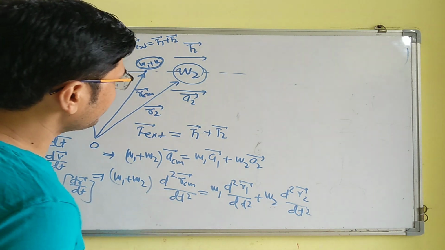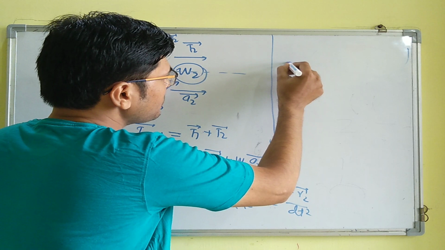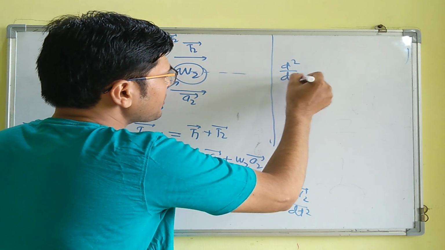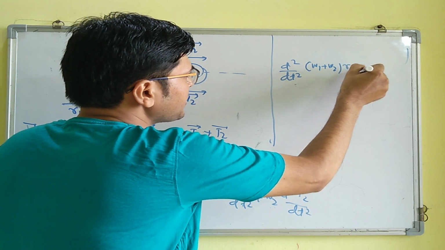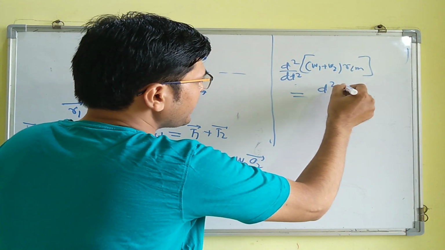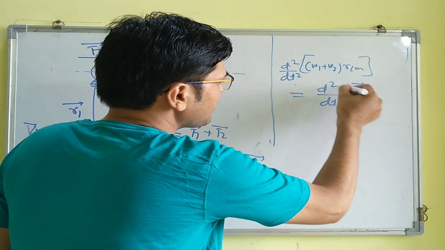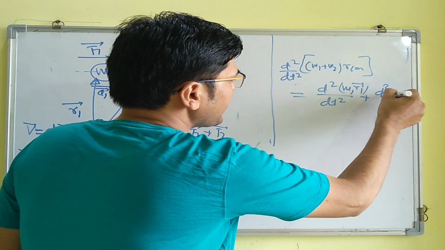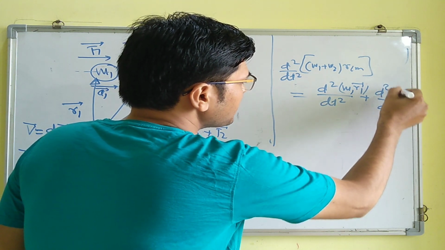So again we can associate it like this: d square by dt square of (m1 plus m2) into RCM is equal to d square m1 r1 by dt square plus d square m2 r2 by dt square, right?